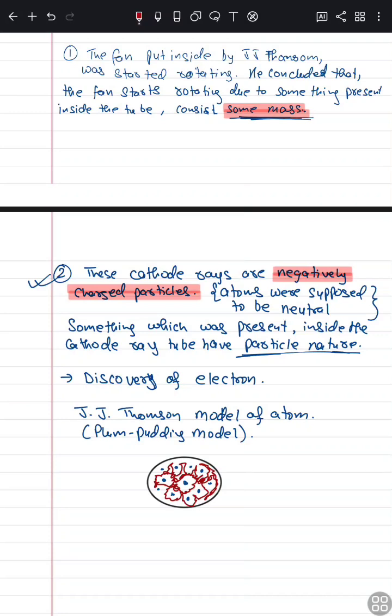This plum pudding model, or watermelon model, made a huge discovery, where J.J. Thomson mentioned that electrons are embedded in a positively charged space.